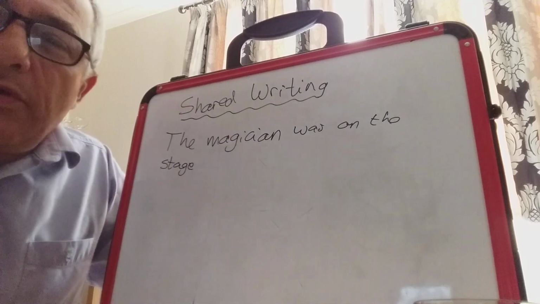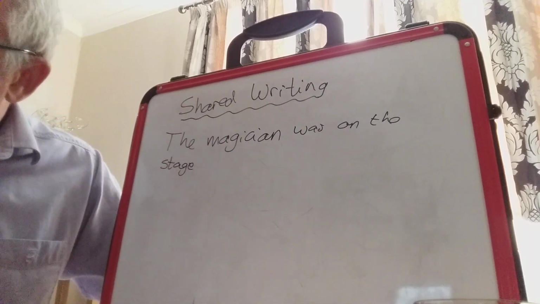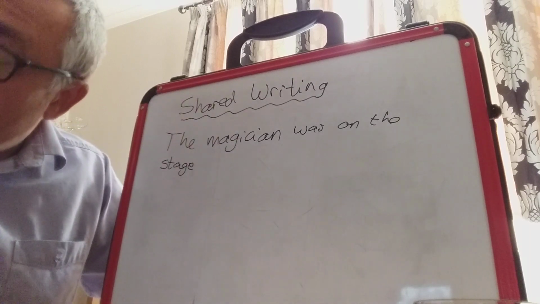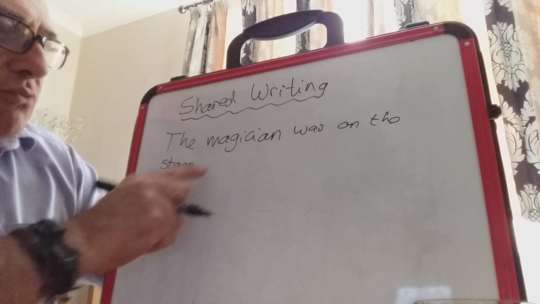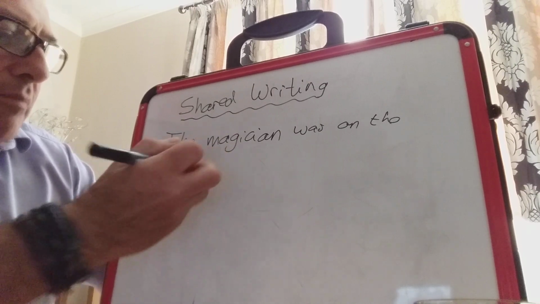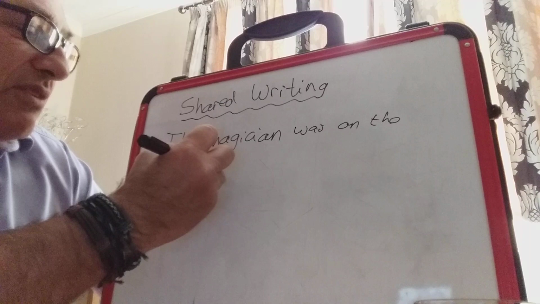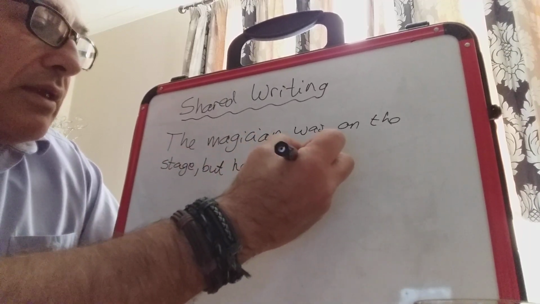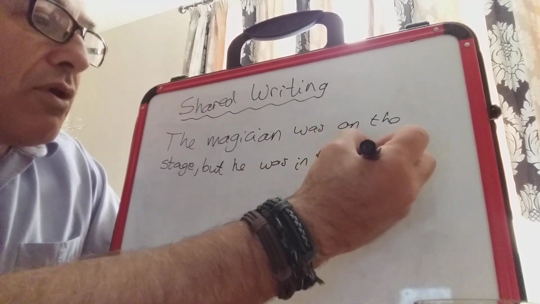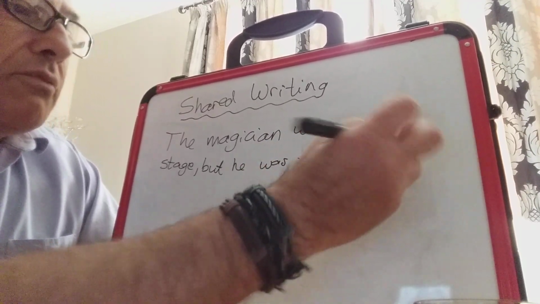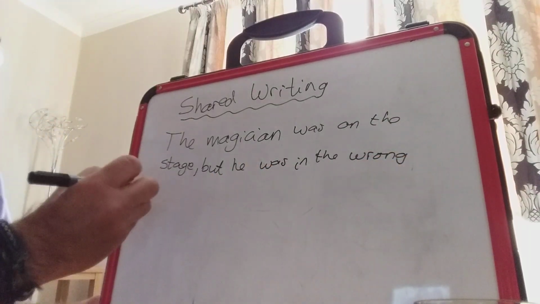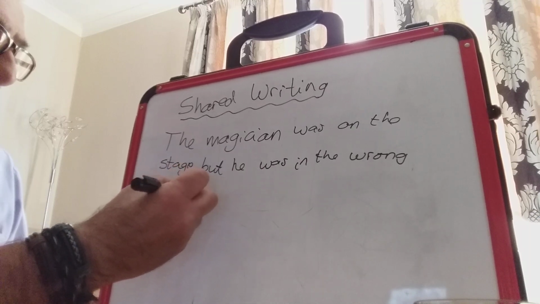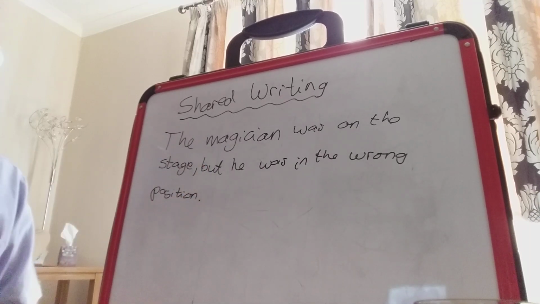Okay, that's good. Let's think of another word that ends in shun. Now on my list I can see possession. Sorry, not possession, position. So the magician was on the stage. Let's say he was in the wrong position to do the trick. Oops, put a full stop there. The magician was on the stage, but he was in the wrong position.